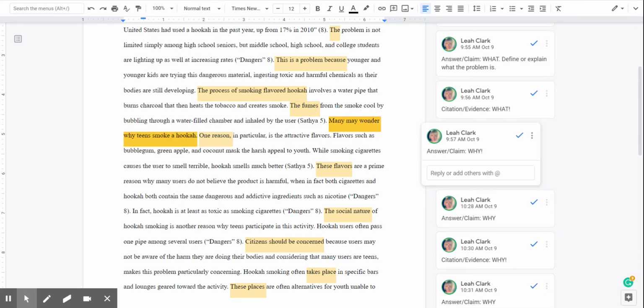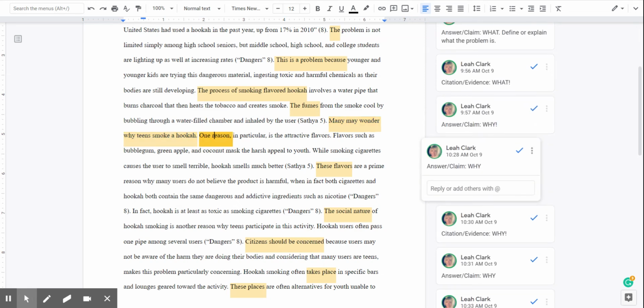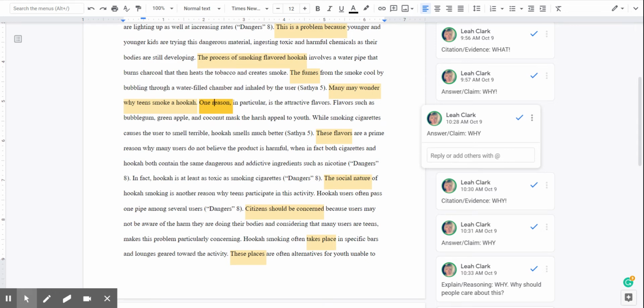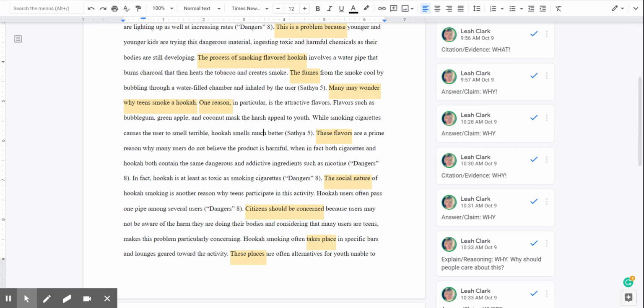And then we're asking ourselves why people do this. Many may wonder why teens smoke a hookah. And then we're going to go through several different reasons. And that's really the bulk of your paragraph, that why and that how. Because if it wasn't a problem, right, we wouldn't necessarily need to be explaining it. So that why this is a problem is really, really important. So one reason is the attractive flavors. And then we have that nice paraphrase of the flavors.